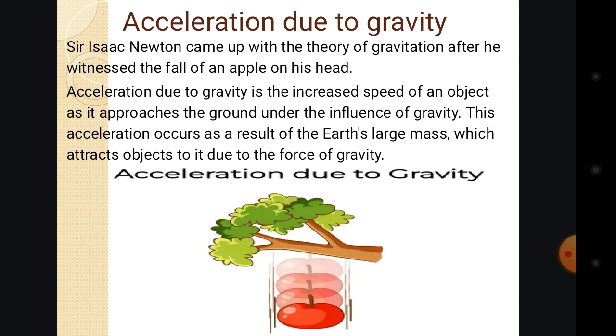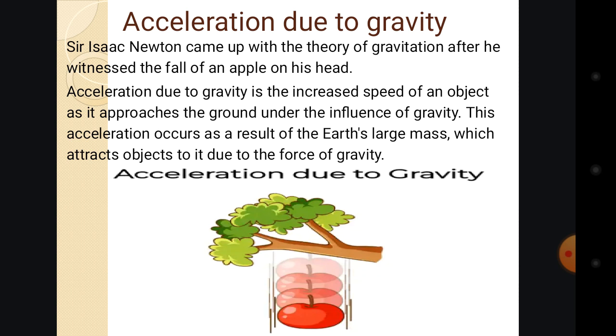So you see, the speed will be increasing from the starting point of that apple. As it comes down, its speed keeps increasing, and it will come down heavy with the speed that is coming with it. That increasing is called the acceleration due to gravity.